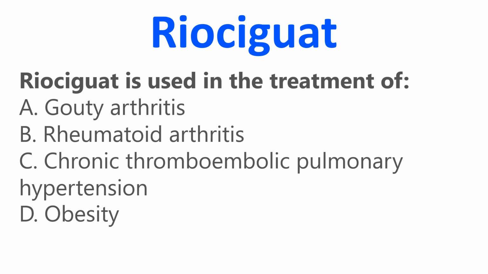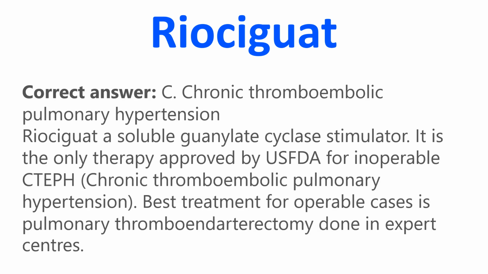Riociguat is used in the treatment of: A. Gouty arthritis. B. Rheumatoid arthritis. C. Chronic thromboembolic pulmonary hypertension. D. Obesity. Correct answer: C. Chronic thromboembolic pulmonary hypertension.